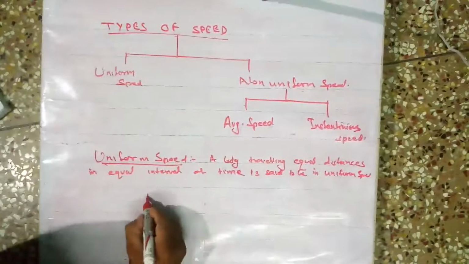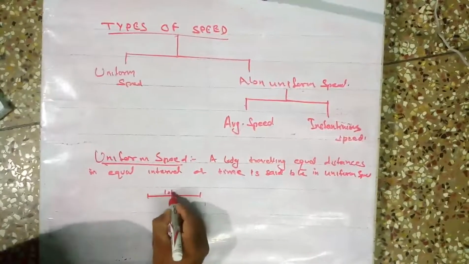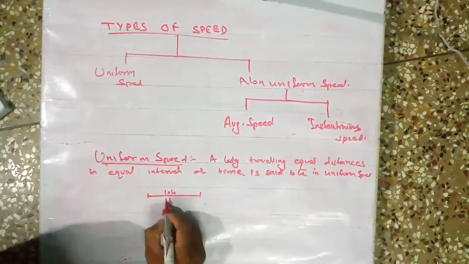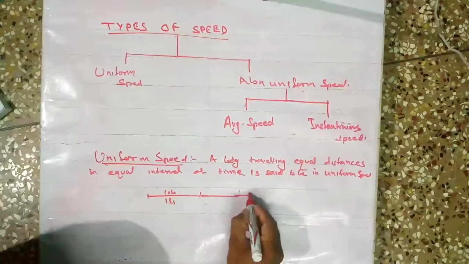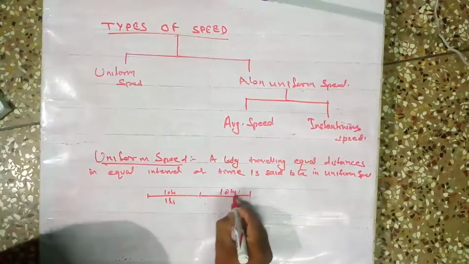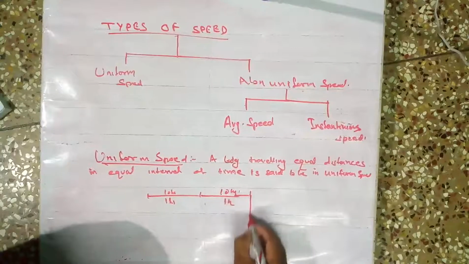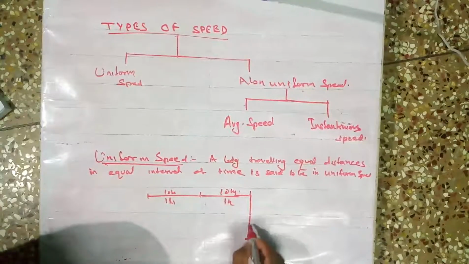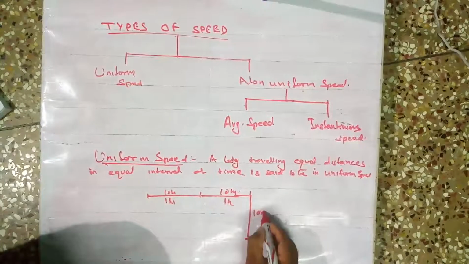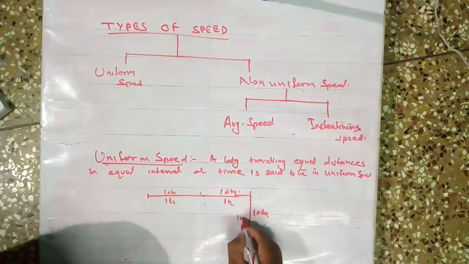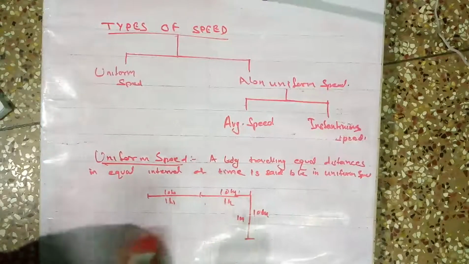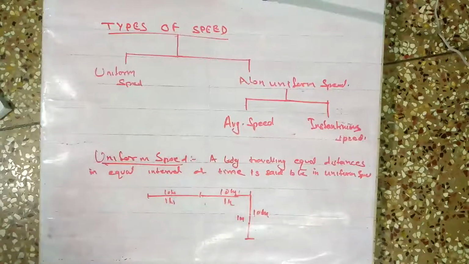What does it mean? Suppose this is a distance of 10 km, the body covered in 1 hour. Second distance is also 10 km, the body covered again in 1 hour. Third distance, the direction changed, but again 10 km covered in 1 hour. So this is called uniform speed. Direction is not a factor. If the body covers equal distances in equal intervals of time, then the body is said to be under uniform speed. Hope I am clear.